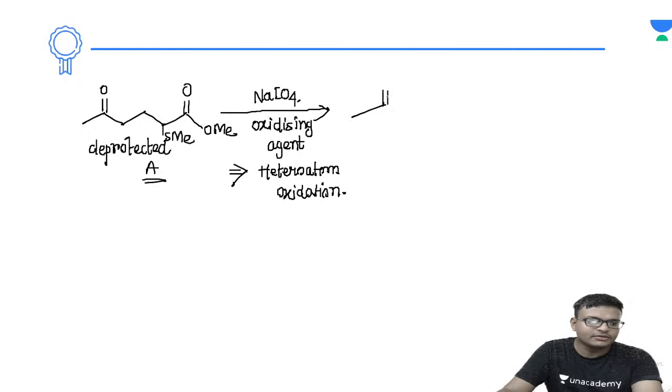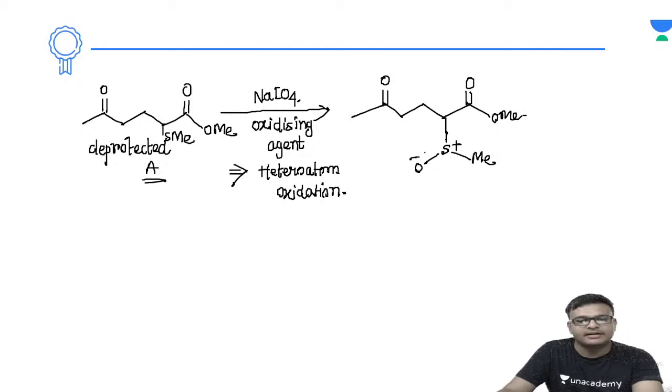So for this molecule, this will be the carbonyl, it will be remaining as it is, this will be the CO2Me, sulfur, here is a methyl. Now sulfur will be having the positive charge and it will be attached with the O negative, right?